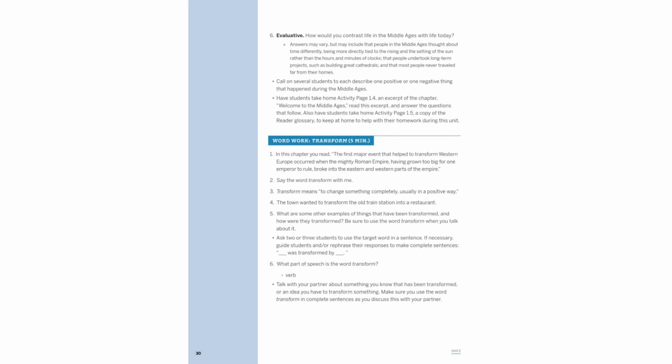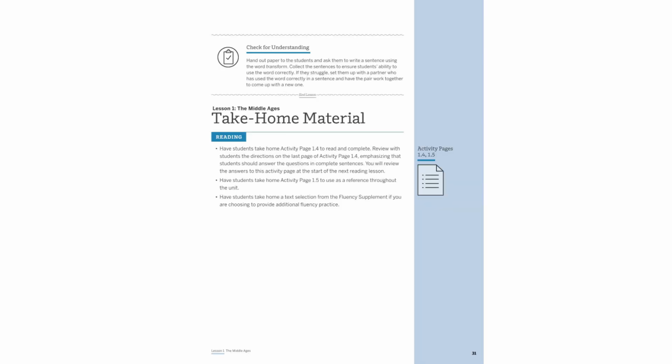Discuss examples of transformation using this context. Encourage students to write a sentence using transform to assess their understanding. If needed, pair them with peers for collaborative learning. Assign activity page 1.4 for reading and comprehension practice, ensuring answers are in complete sentences. Provide activity page 1.5 as a reference tool for the unit, and offer additional fluency practice if necessary.